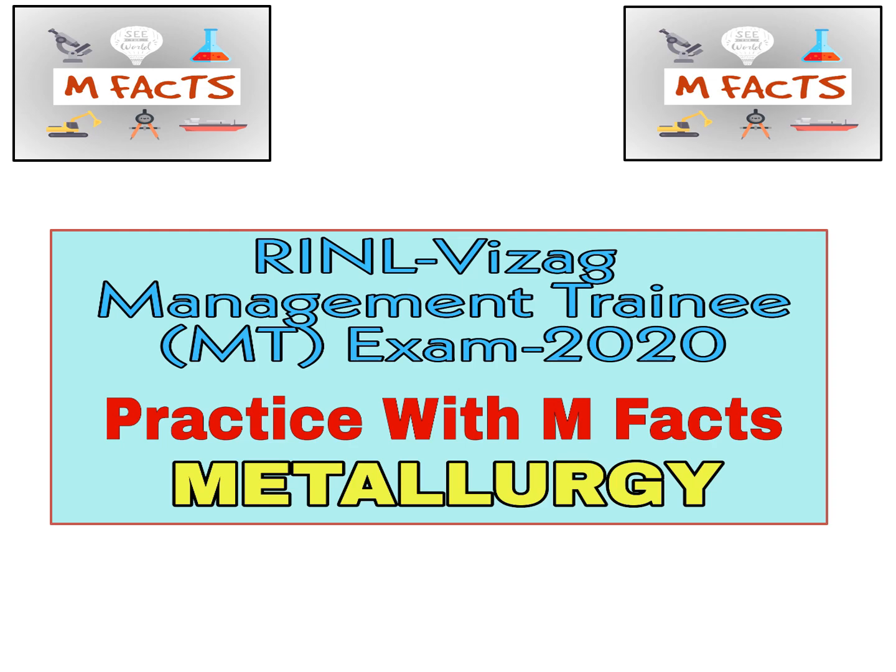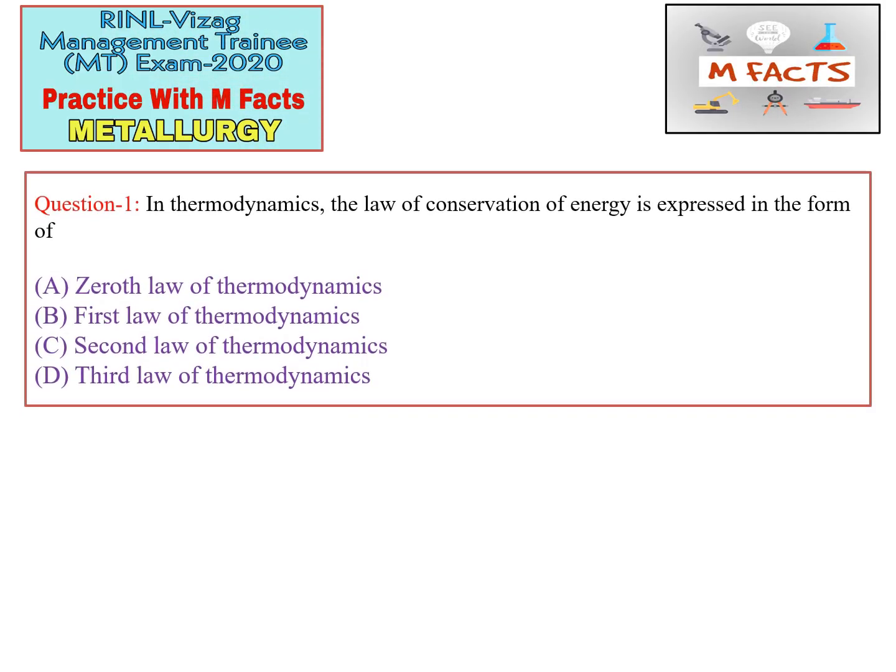So taking the first question of this video, in thermodynamics, the law of conservation of energy is expressed in the form of, okay, so they have given four options: the zeroth law of thermodynamics, the first law of thermodynamics, the second law of thermodynamics, and the last one is the third law of thermodynamics. Okay, so the question is, the law of conservation of energy is also known as, so this is an easy question and we can do it easily, but we should think about the other options, what we can learn from the rest of the options which are not correct, and why those are not correct.